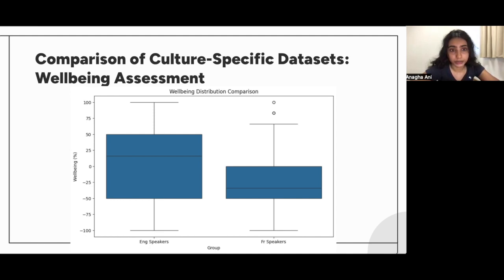With regards to the well-being assessment task, the dataset of French culture-specific data points showed lower well-being, with a negative median value representing higher stress levels in these authors. Only a few outliers in the French dataset correspond to high well-being. In contrast, the dataset of English culture-specific data showed comparatively higher well-being. The median is greater than 0, showing that a significant number of data points have authors with positive well-being.